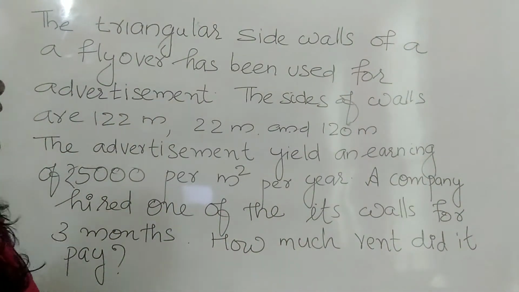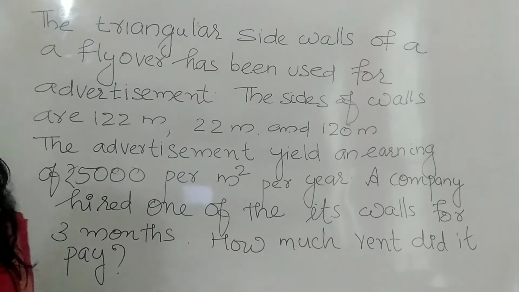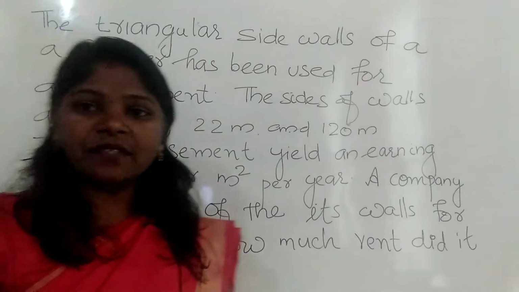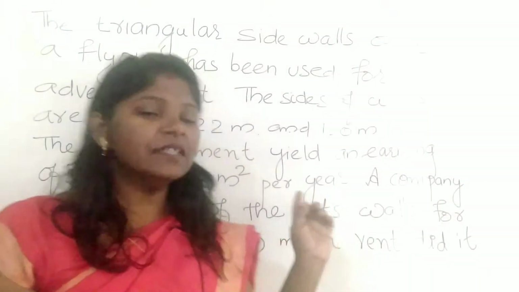The triangular side walls of a flyover have been used for advertisement. The sides of the walls are 122 meter, 22 meter and 120 meter. The advertisement yields an earning of rupees 5,000 per meter square per year. A company hired one of its walls for 3 months. How much rent did it pay? This is our question.